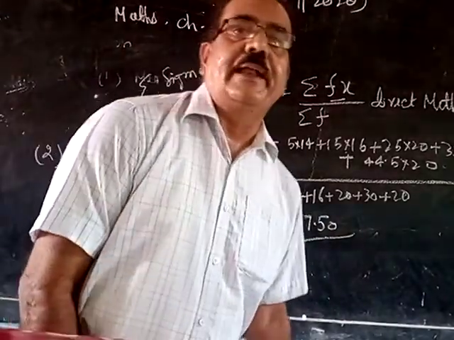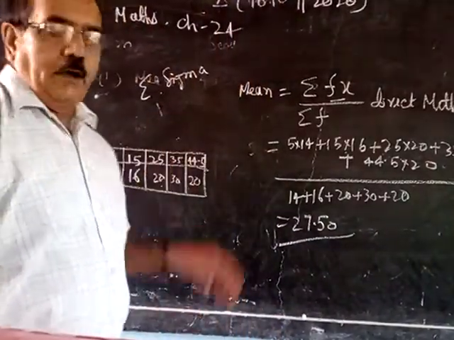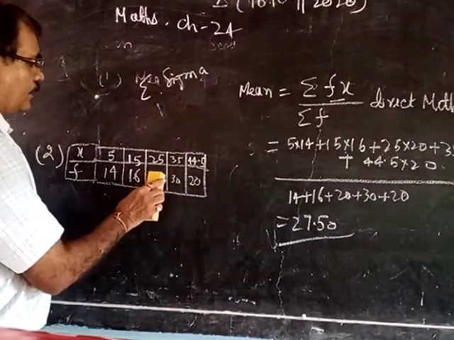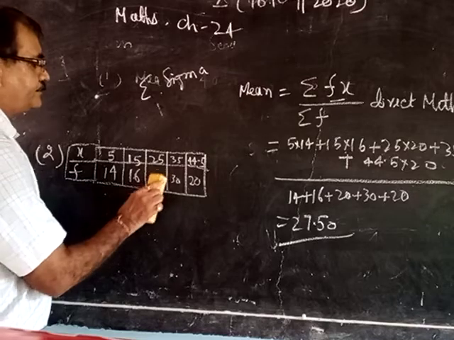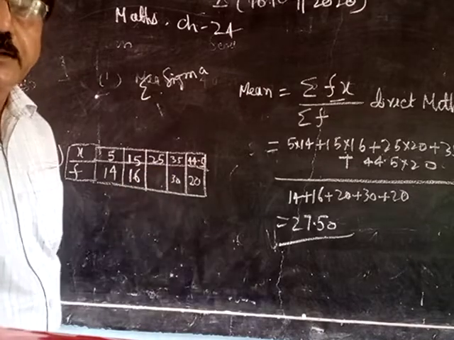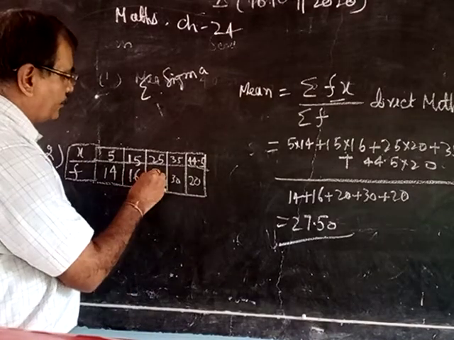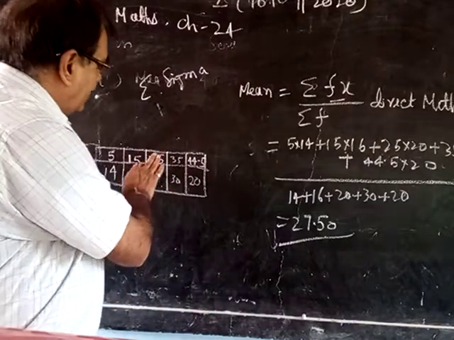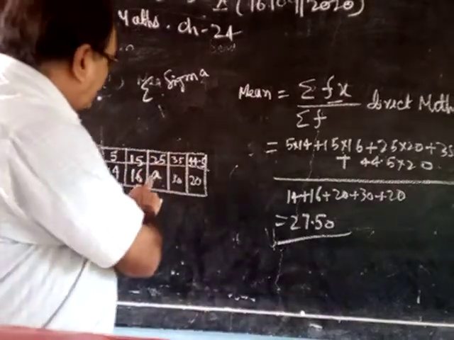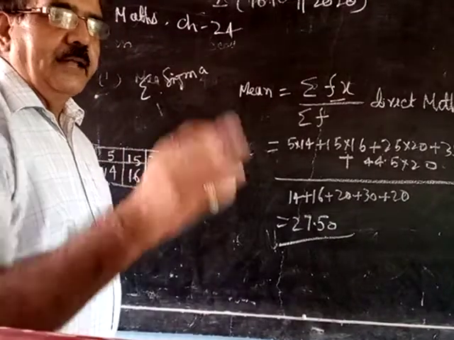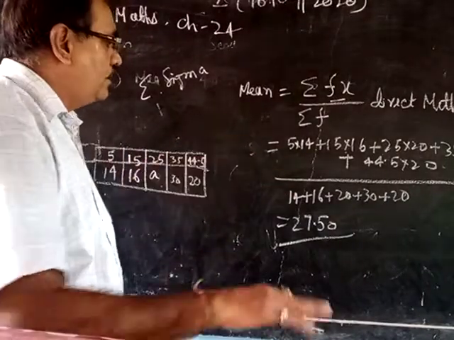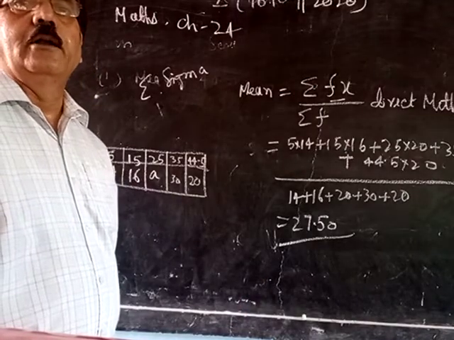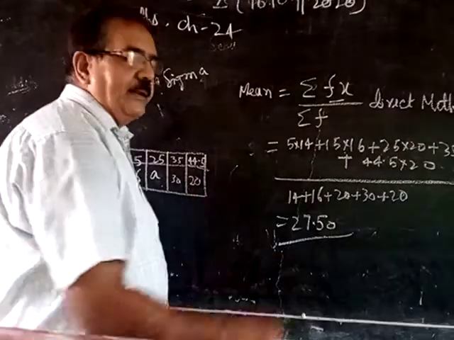This is the direct method. Now one more thing. Whenever in the question this value is not given, suppose it is given as A, and you have to find this value. Whenever one unknown is given in this type of problem, make sure the mean value will be given in the question itself. Do you follow? The mean value will be given in the question itself.